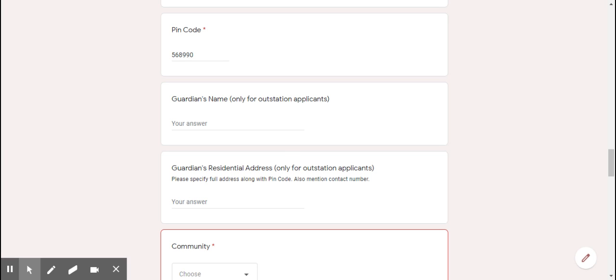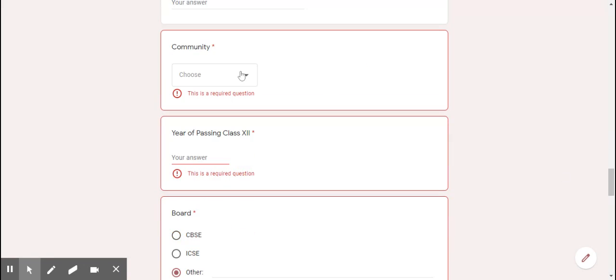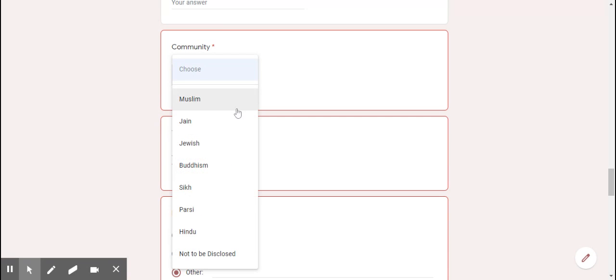Next two fields are your guardian's name and your local guardian's residential address. These two fields are applicable only for outstation candidates. Suppose I live in Rajasthan. So here in these two fields, I'll give the name and the residential address of my closest relative who lives in Delhi.